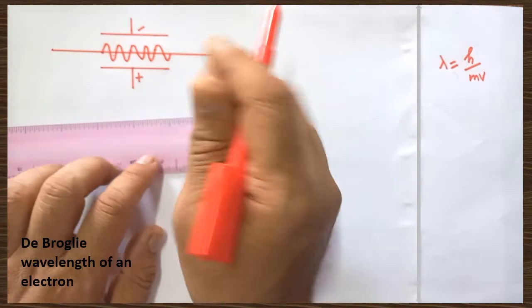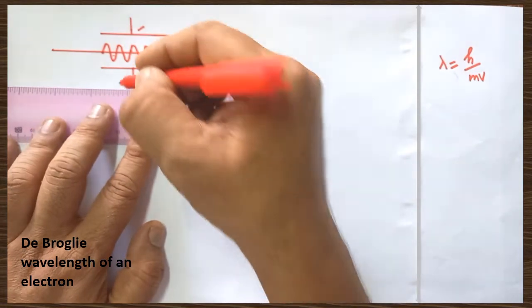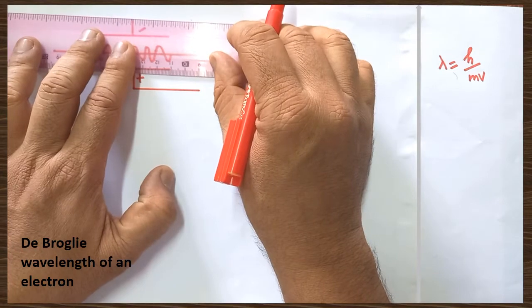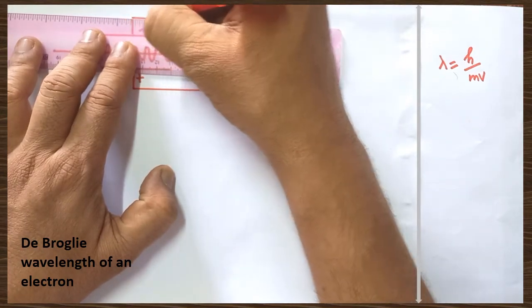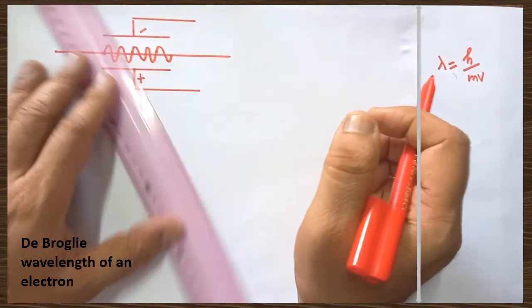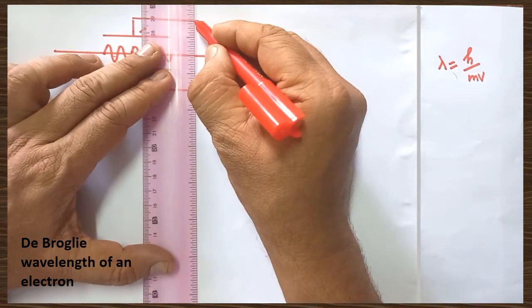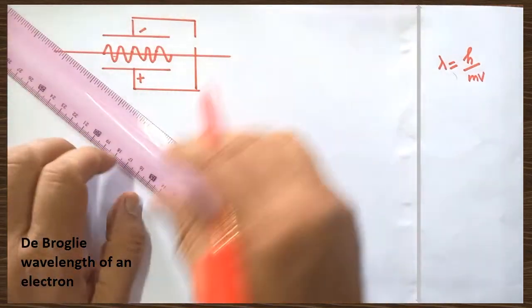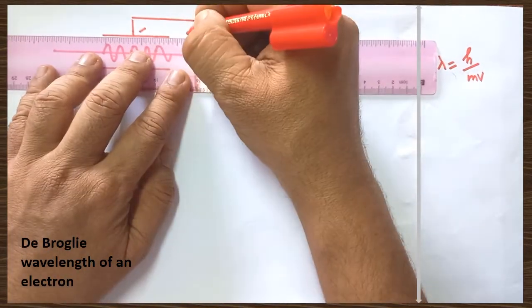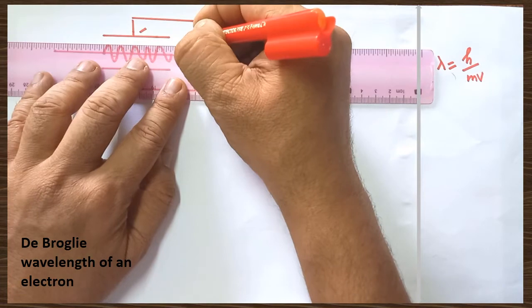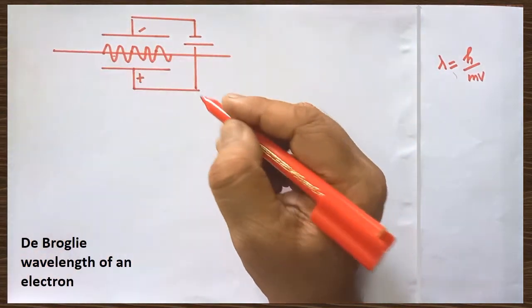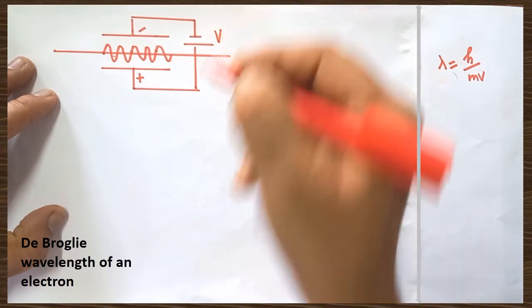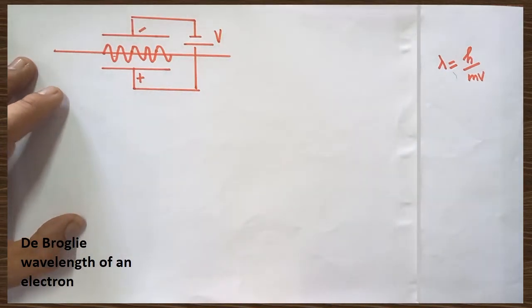The potential difference which is applied across the anode and cathode is very important. That only determines the wavelength of the electron. So, this is the potential difference which is given across the anode and cathode, and it is called V.